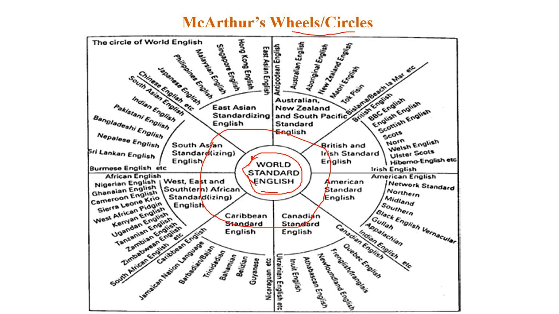Next, the outer ring encompasses pidgins, creoles and vernaculars. Here we see Indian English in South Asian standardizing English, or South Asian Standard English. We see Indian English in that group. Indian English, Pakistani English, Bangladeshi English, Nepali English, the South Asian Standard English which we see here are very similar